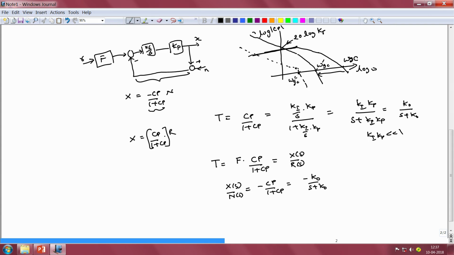Now, how do we engineer this pre-filter F in order not to limit the bandwidth of the closed loop system to a very small value?